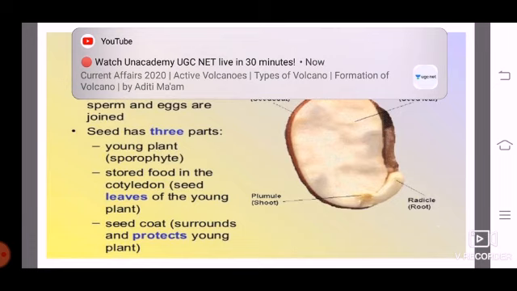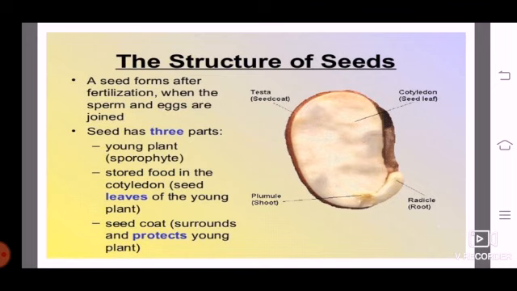Next, what is endosperm? Second part is your endosperm. Endosperm क्या होता है? Endosperm is a tissue. ये एक टाइप का टिश्यू है which is rich in oil, starch and protein. Understand? It is a tissue which is rich in oil, starch and protein. Its main function is that it stores the reserve food materials. ये जितने भी food material reserve होते हैं उनको store करके रहते हैं and give nourishment to the plant. Understand?